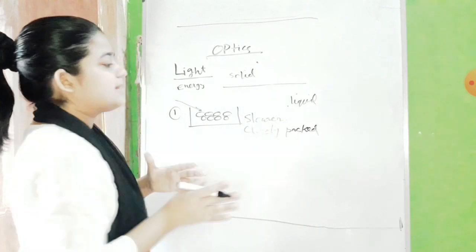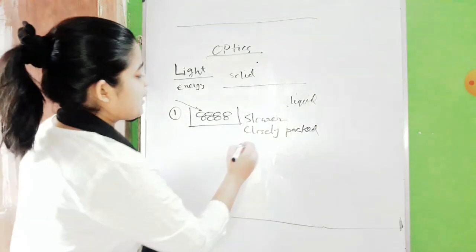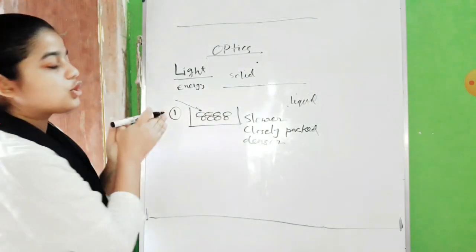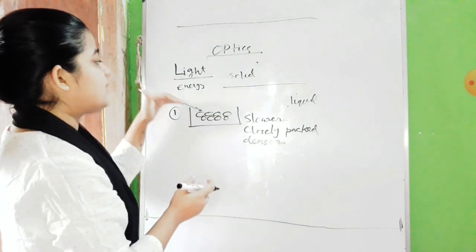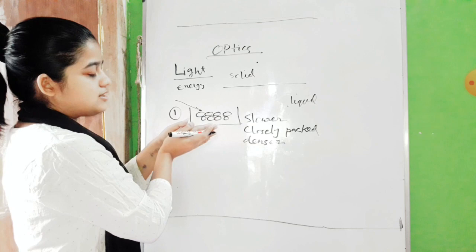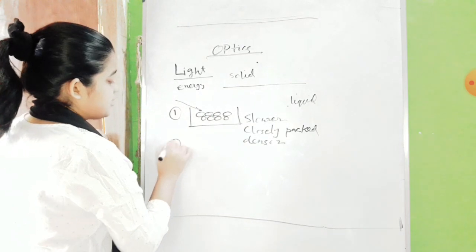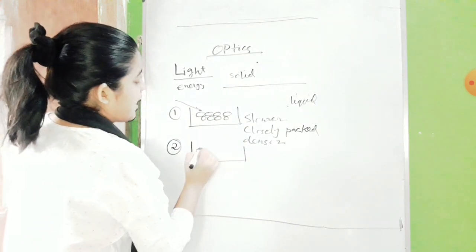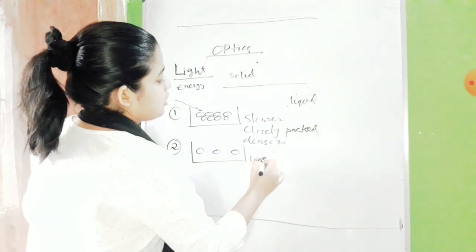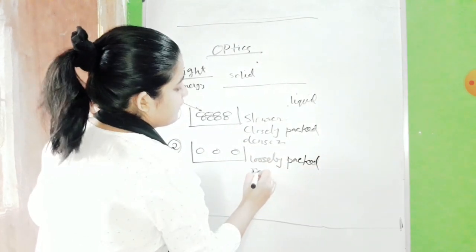The matter in which the atoms and molecules are closely packed, you call that medium a denser medium, right? Just because the light ray travels slower. Why? Because the atoms and molecules are giving resistance to the incident light ray. Instead, if there is any other matter where the atoms and molecules are loosely packed like this, that means it is not denser, it is rarer.